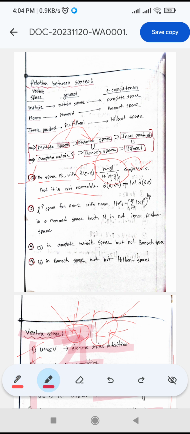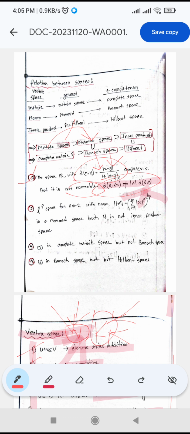We know the scalar multiplication property of a norm, that is, the norm of lambda x is equal to the modulus of lambda times the norm of x. If we put the element 0 and the element lambda x in this metric, then it does not follow this property. So this is a metric space, but it is not a normed space.